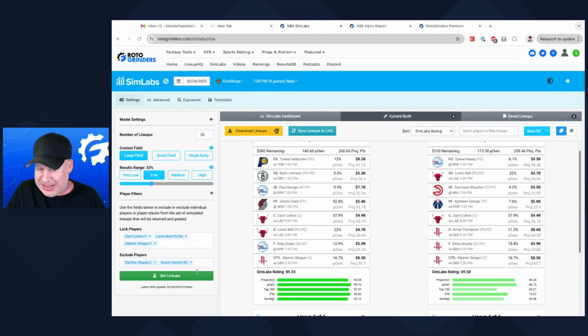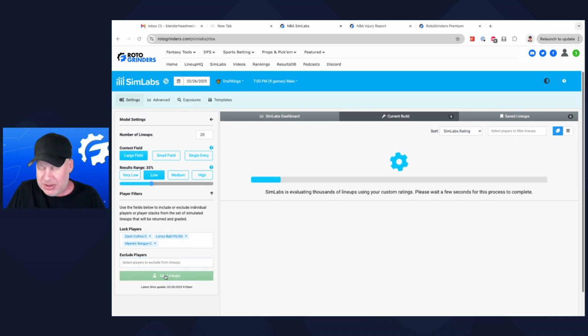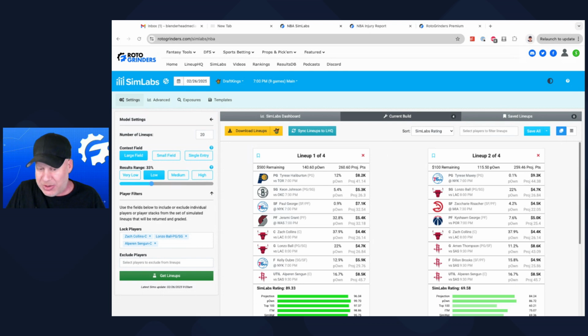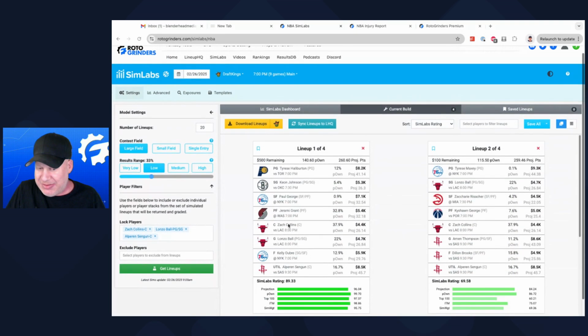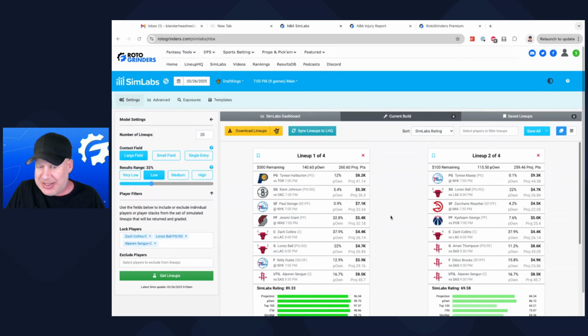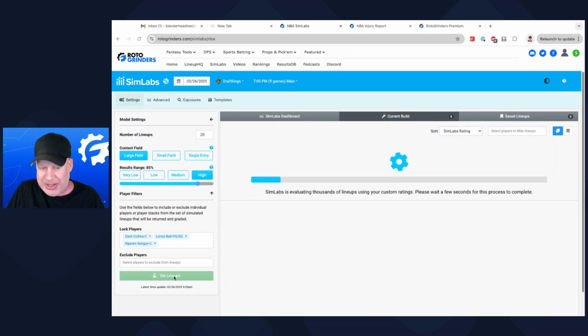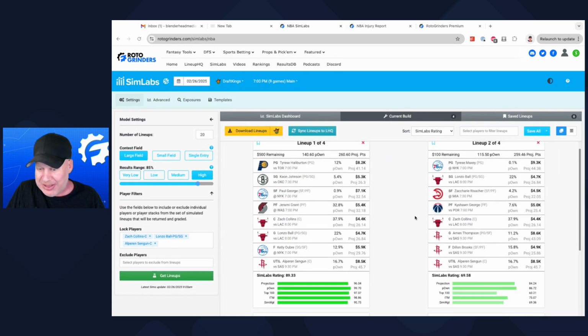So if we take out Daniels, let's say we want to just play the combination of these three and don't exclude anyone else. With Collins, Ball, and Sengun, you're really not getting much here. In SimLabs, let's put in the high results range. Let's see if we can get more lineups that look somewhat okay.